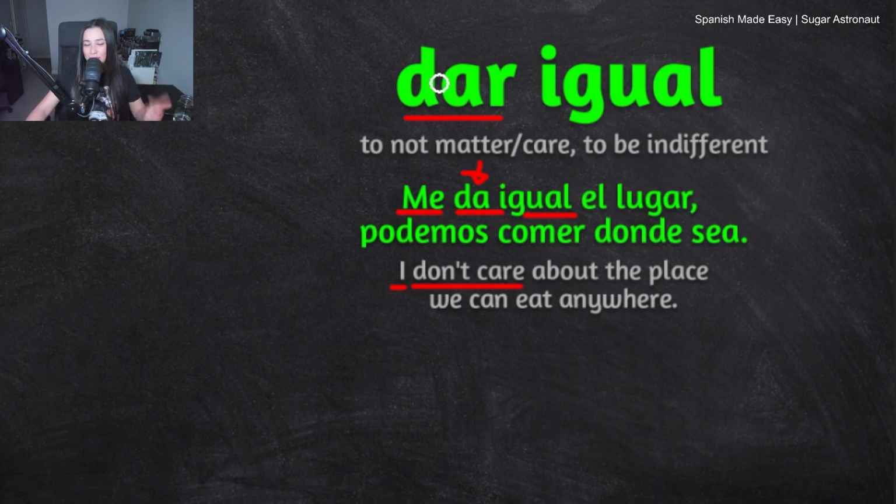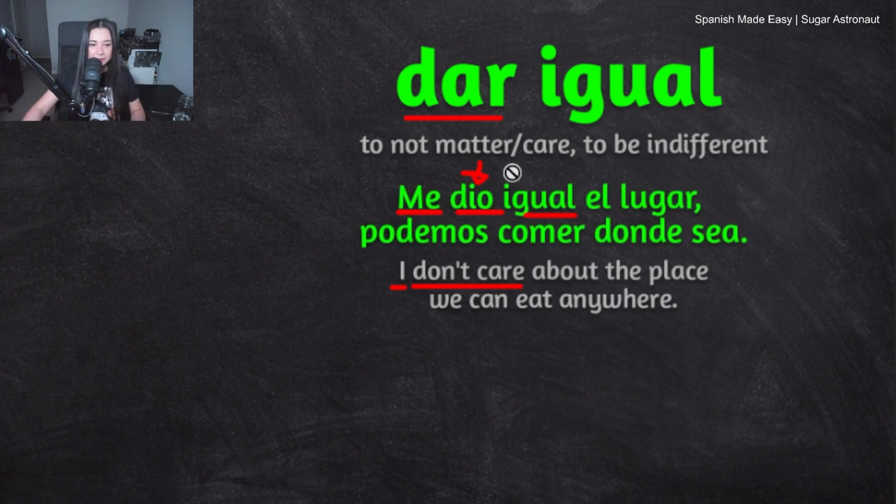Of course, you can conjugate the verb dar in other tenses. In this situation, you could say me dio. Dio is the preterite tense, and you can use dio if you want to say, I didn't care. Me dio igual. I didn't care.